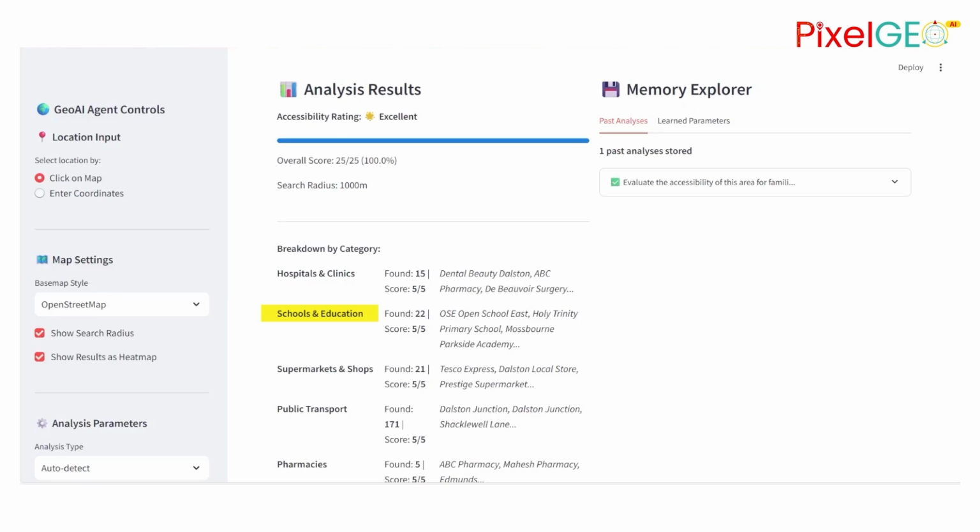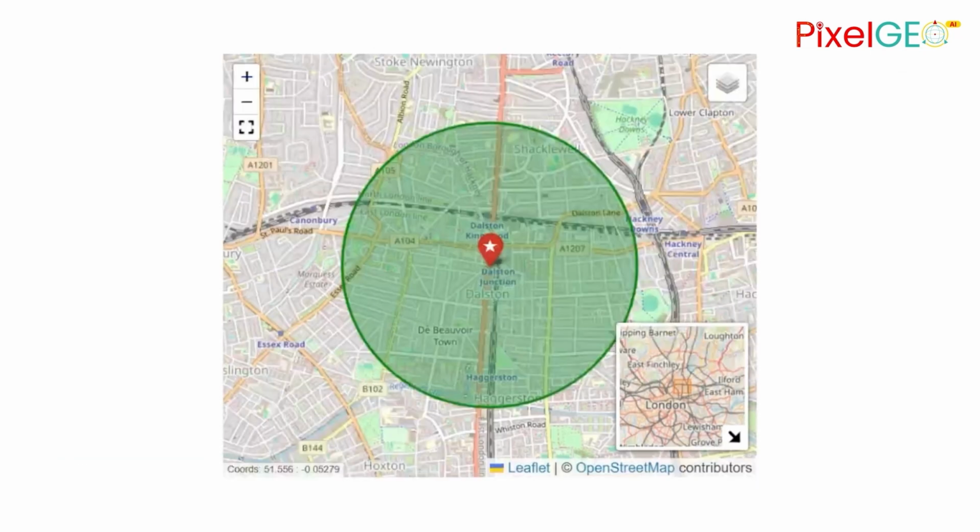Holy Trinity Primary, Mossbourne Parkside Academy. Supermarkets and shops: 21 found. Score 5 out of 5. Tesco Express, Dalston Local Store. Public transport, and this is impressive, 171 stops found. Dalston Junction, Shacklewell Lane. Score 5 out of 5. Pharmacies: 5 found. Score 5 out of 5. And on the map, you can see the search radius color-coded green because this area scored excellent. All of that from one plain English question.